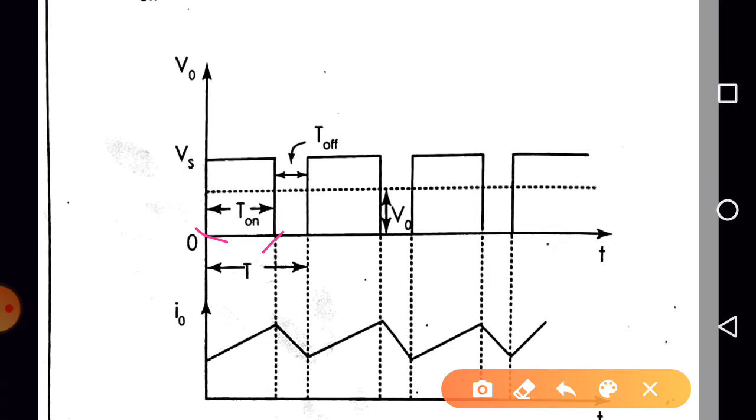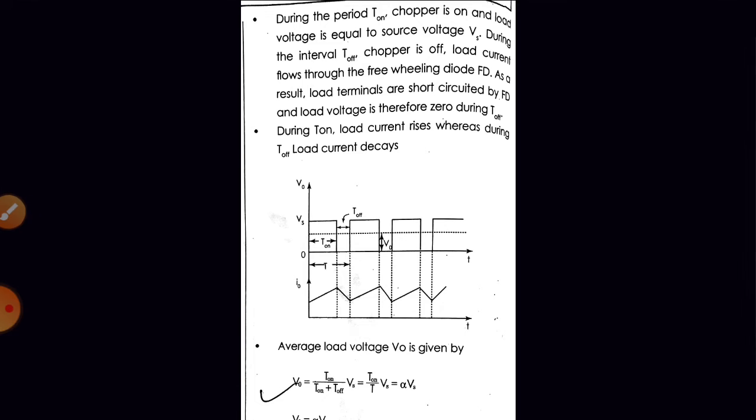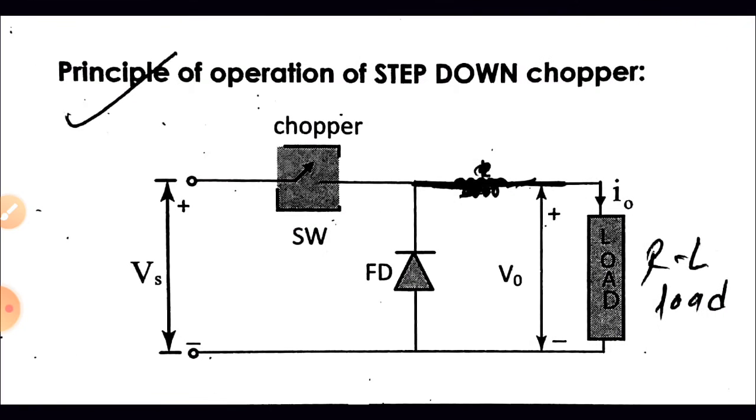What is V0? V0 is equal to Vs. This is a Vs pulse, right? Next, what is I0? As I said, the current for the very first cycle will start from 0, but for continuous cycle it will start from some non-zero value till the final value. Let us consider this current as I1 and this current as I2, right? So from t is equal to 0 to t is equal to t on, the load inductor goes on storing the energy.